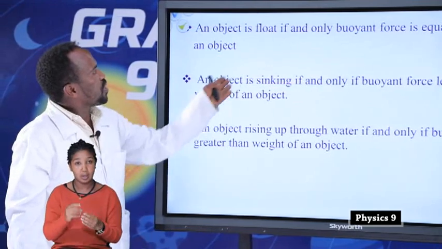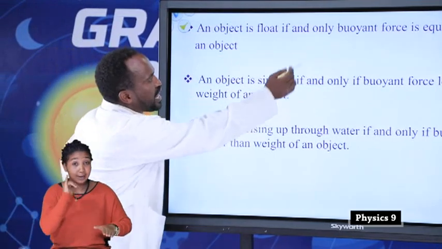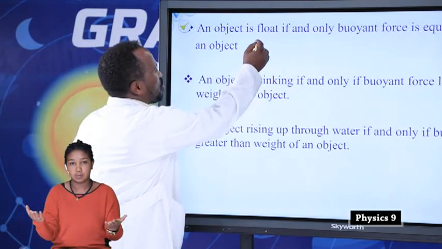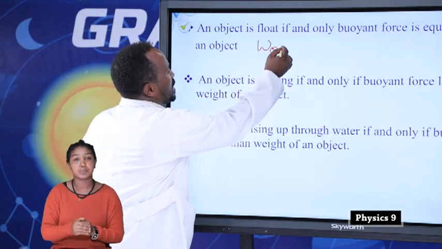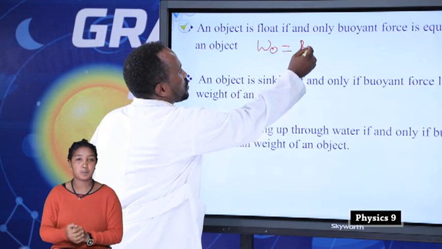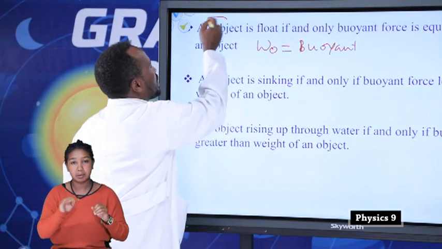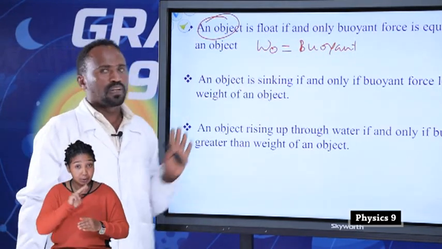Let's see this one. An object is floating if and only if buoyant force equals the weight of the object. That means, for it to be floating, the weight of the object must be equal to the buoyant force. If it is floating, this must be fulfilled.